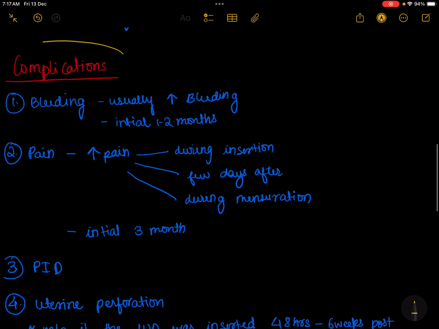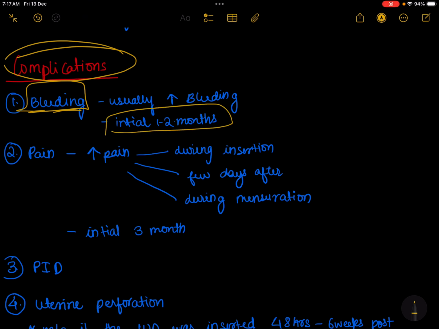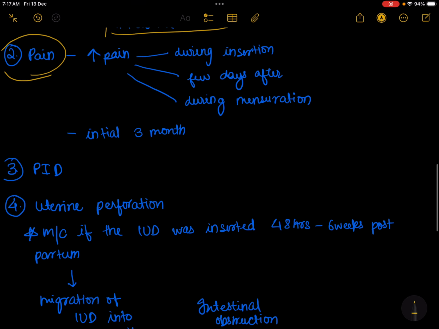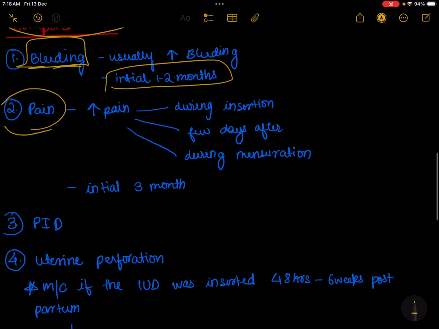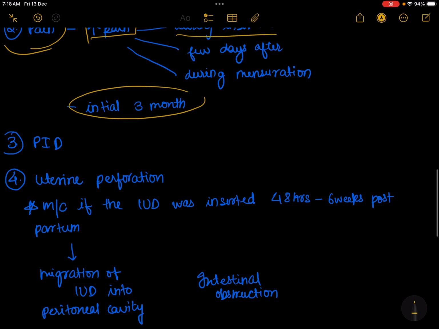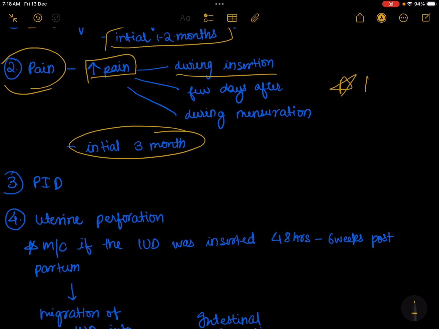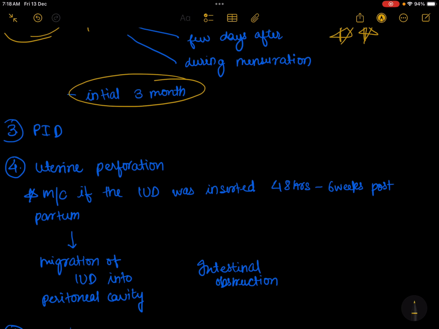Now we'll talk about complications of IUD. The first complication is bleeding. Bleeding usually is more in the initial months after insertion of IUD and subsides after 1 to 2 months. So the second complication is pain. There is increased pain during insertion of IUD, a few days after insertion, and during menstruation. It is seen in the initial 3 months. It is also one of the main causes for removal of IUD. Because of pain, the women prefer to remove the IUD.